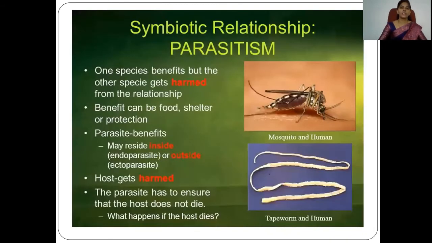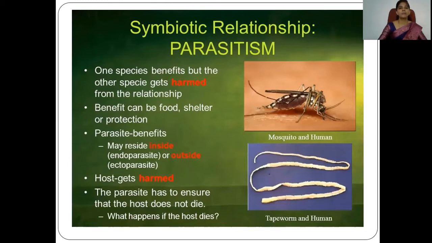If you want to see the relationship between parasitism and symbiotic relationships, here we can say that in parasitism one species benefits but the other species is harmed. It is very important that one is only getting a benefit, while the other is getting harm from the first partner.